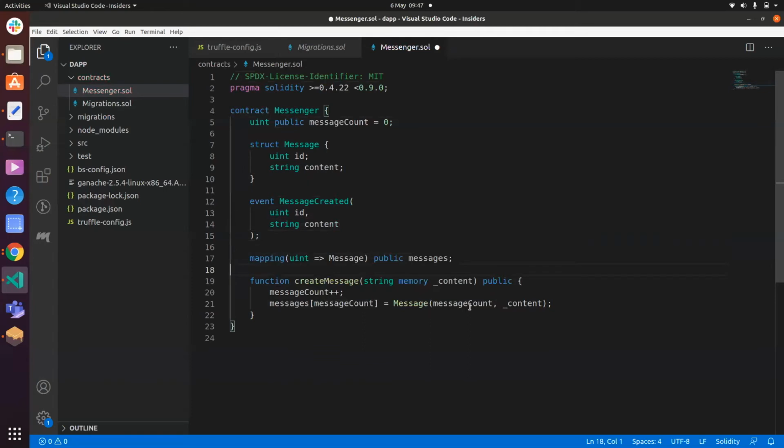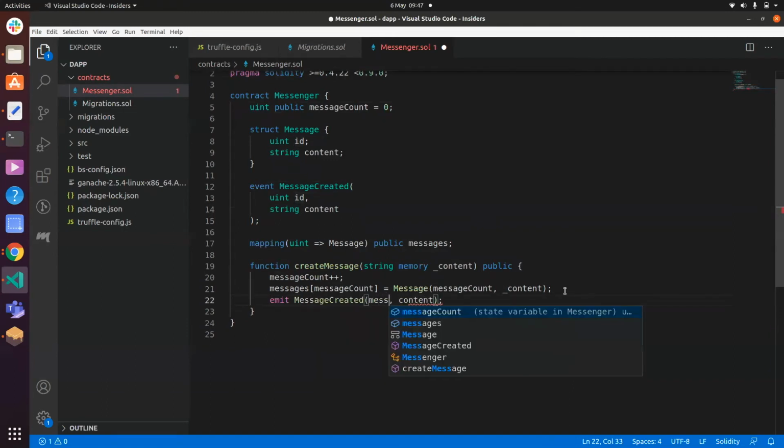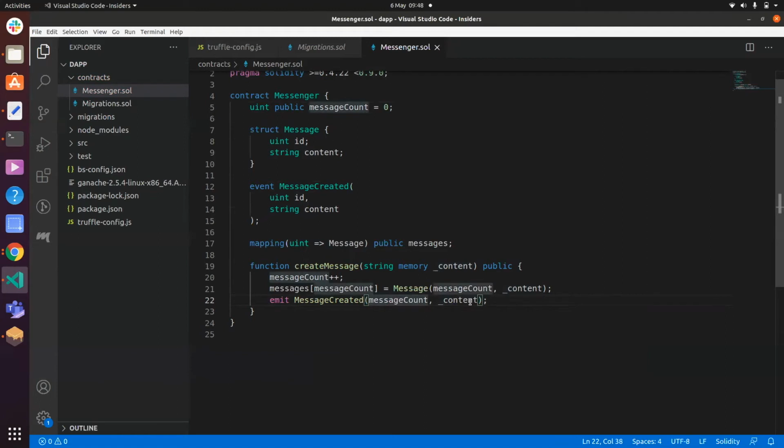Yes, okay, good. Now we're going to actually also emit an event at the bottom here. So when we run mapping and we run function here, I want to also emit a MessageCreated event. That will help us greatly. So that will actually take a message count and message content.